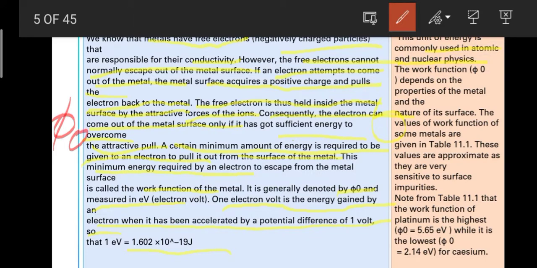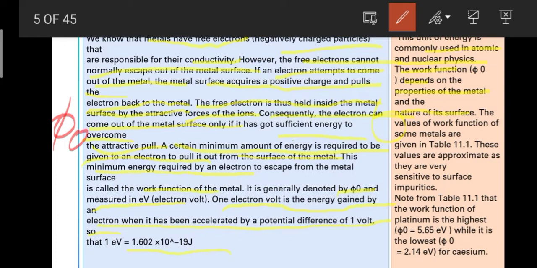The work function phi naught depends on the properties of metal. Okay, just remember this point and also underline it in your book, that the work function depends on properties of metal and nature of its surface. It depends on both the nature of the surface and the properties of the metal. The values of work function of some metals are given in the table. Just after this I will go through that table, and these values are approximate as they are very sensitive to surface impurities.